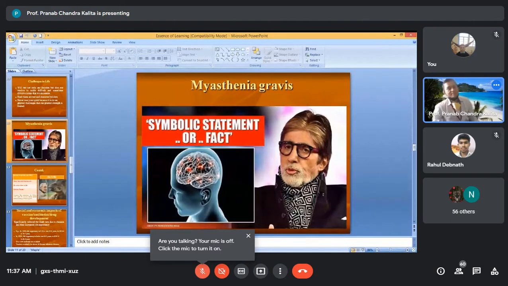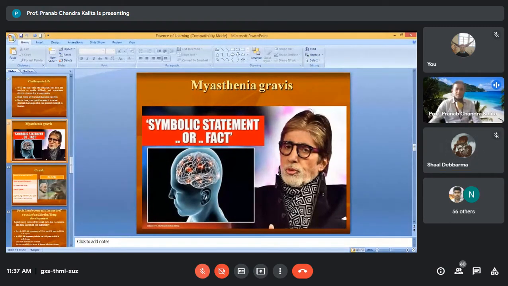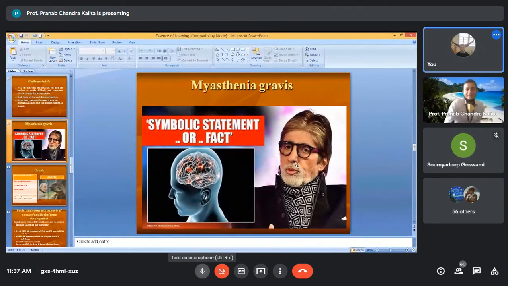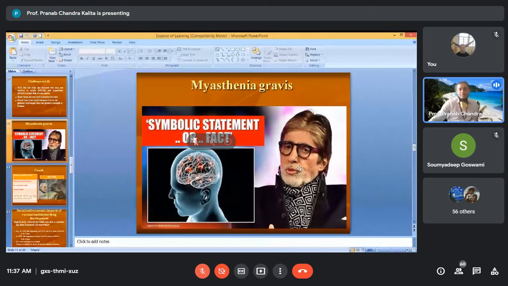Who is this? Amitabh Bachchan. Yes, this is Big B. You remember in 1982, during the shooting of the film Coolie, he got a severe abdominal injury. His co-actor punched him in the stomach in a wrong place, so there was a rupture of the spleen. Under operation, he went into a coma stage.